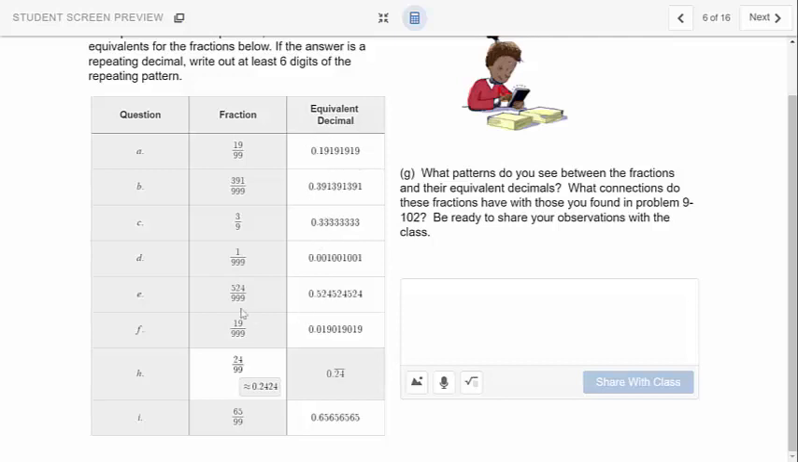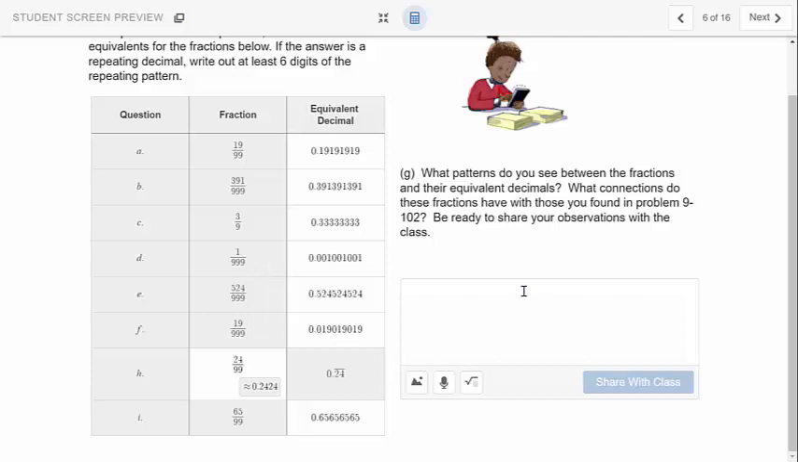And the next one, 524 over 999, repeats 524, 524, 524, starting at the decimal. 19 over 999 was 0.019019019. That's different from these. I wonder why these are different.